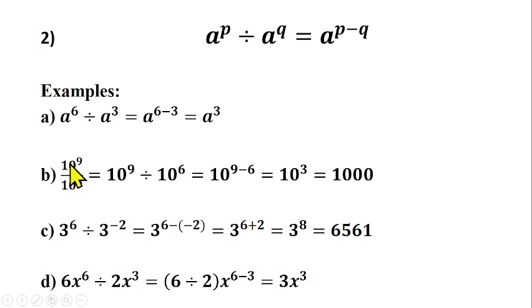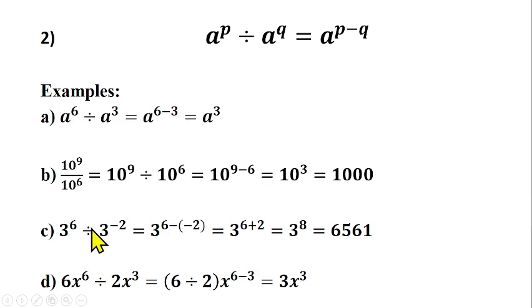Question number B, we have 10 raised to power 9 divided by 10 raised to power 6. I hope you know that this and this are the same thing. This division you are seeing here can be written as this as well. So this is a division sign, this is another way of writing the division sign. So this one can be written as 10 raised to power 9 divided by 10 raised to power 6. So since they are having the same base, which is 10, I can pick one of the bases, and you're having division here, so I'll do something to the power. You subtract the power, 10 raised to power 9 minus 6, and that gives us 10 raised to power 3, which is talking about 10 in 3 places, 10 times 10 times 10, and that should give us 1000.